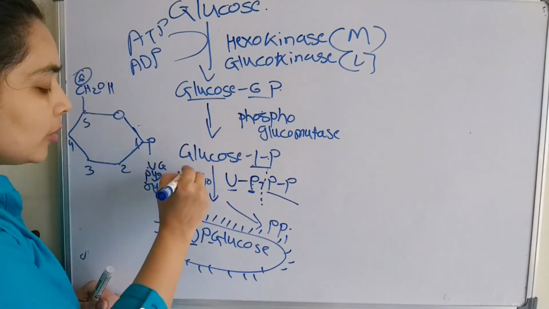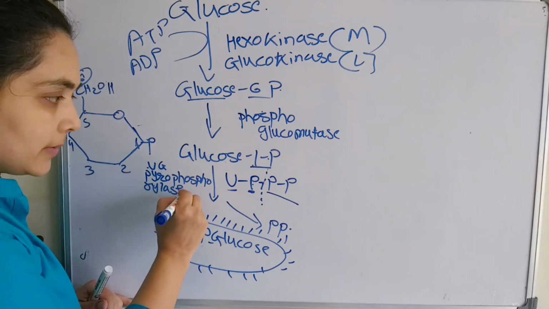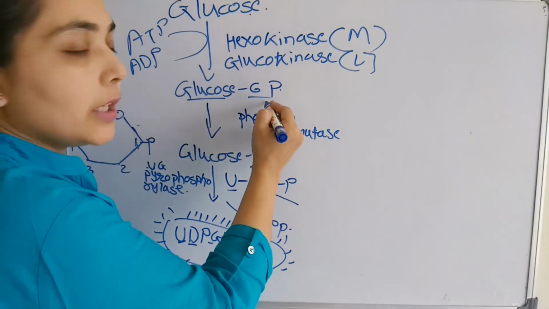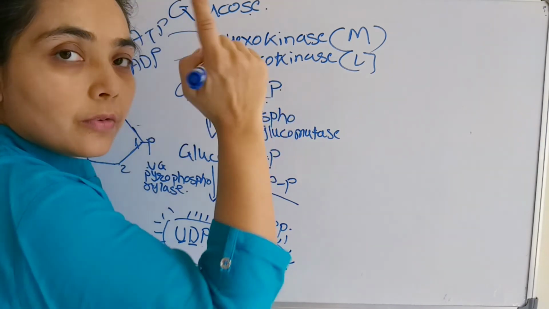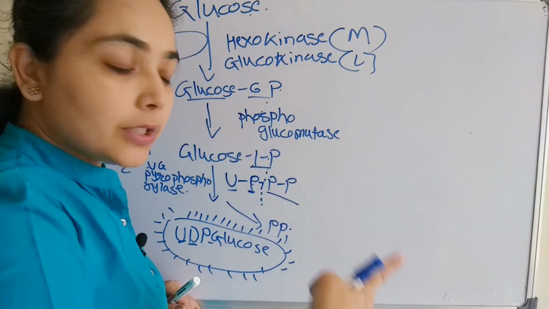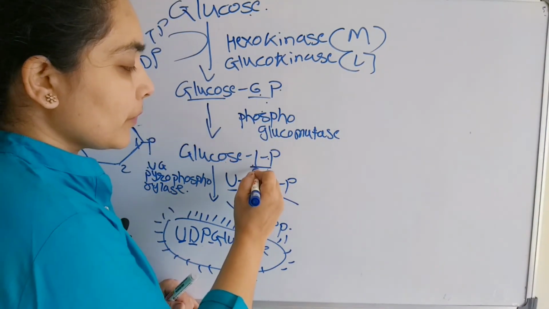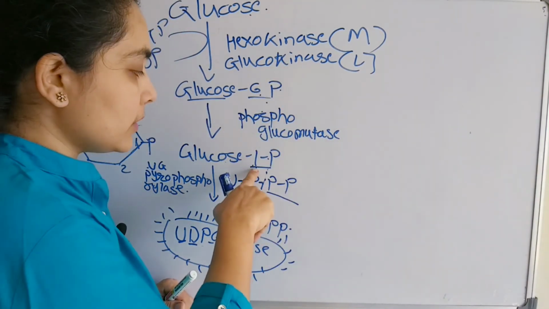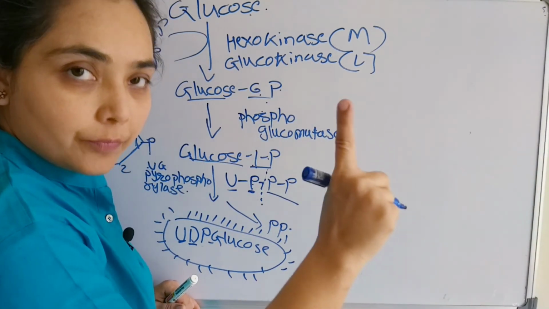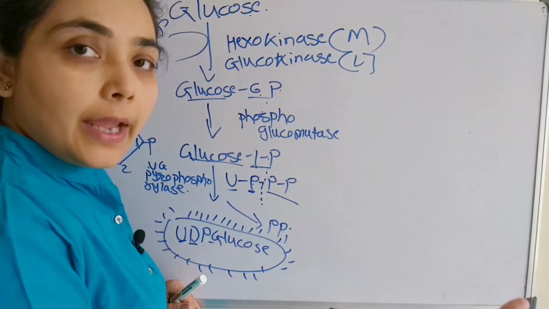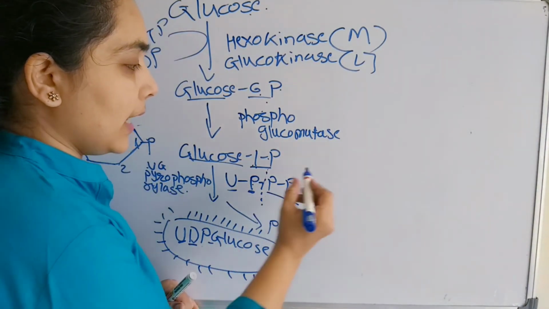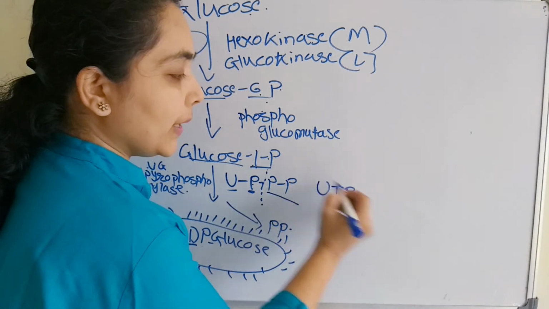Uridine glucose pyrophosphorylase. Are you getting what is happening here? First, glucose is converted to glucose 6-phosphate. One phosphate group will attach at the 6th position. Then isomerization: from the 6th position, that phosphate group will transfer to the 1st position. So we'll get glucose 1-phosphate. Then the energy rich nucleotide will come, that is uridine triphosphate, UTP.